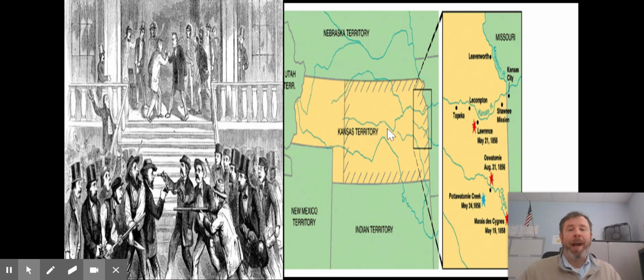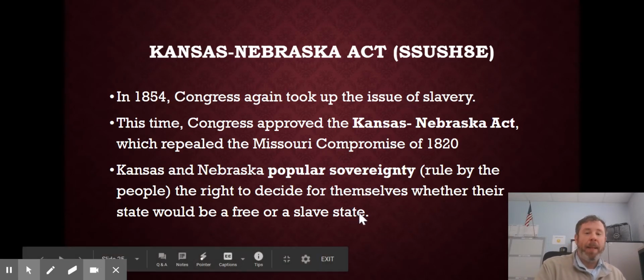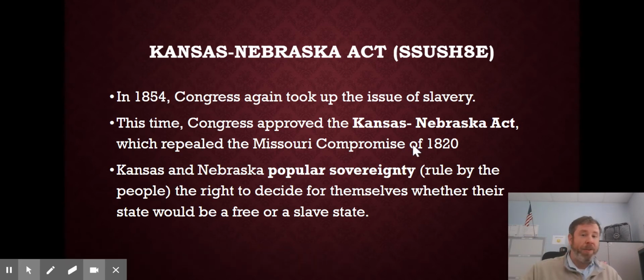The whole Kansas-Nebraska Act, that was the law that opened up Kansas statehood and Nebraska statehood to popular sovereignty, letting the people decide for themselves. It turned out to be a horrible idea. The Kansas-Nebraska Act officially repealed the Missouri Compromise because it's no longer depending on a line on geography.